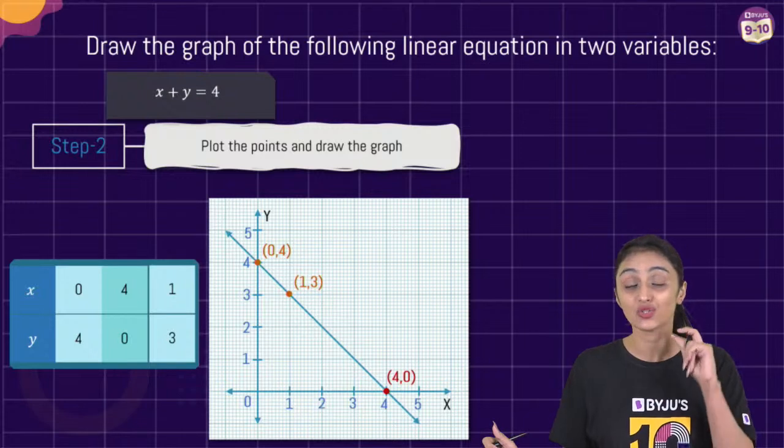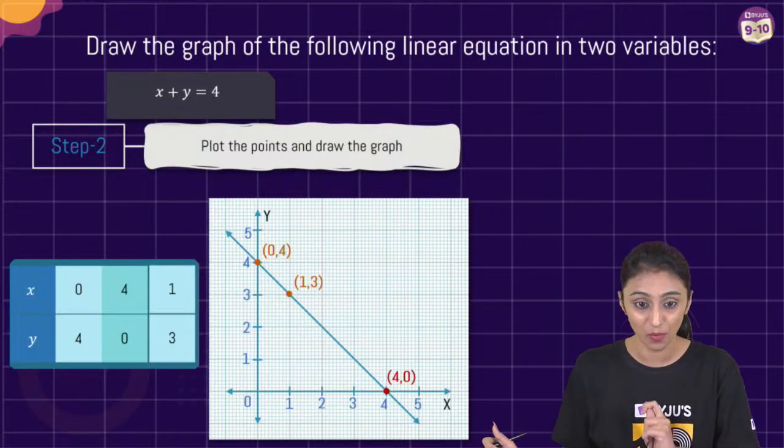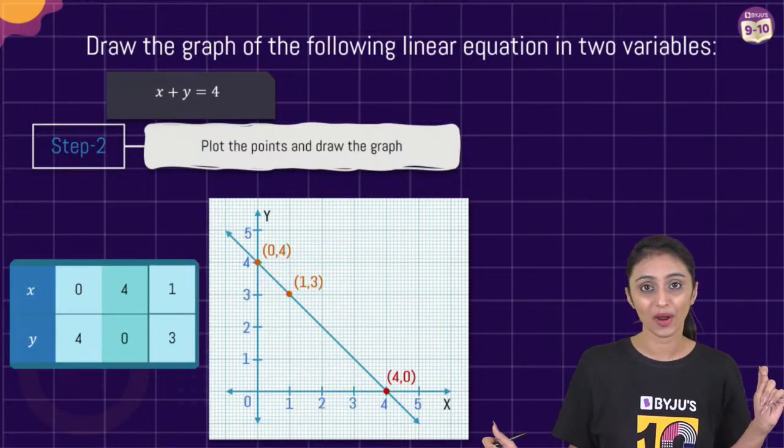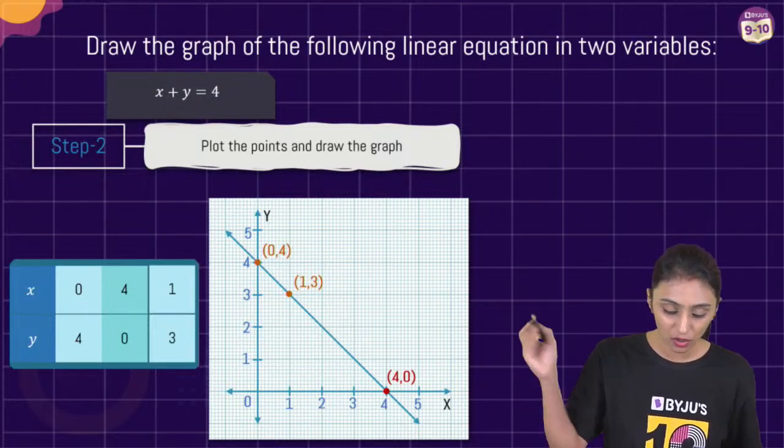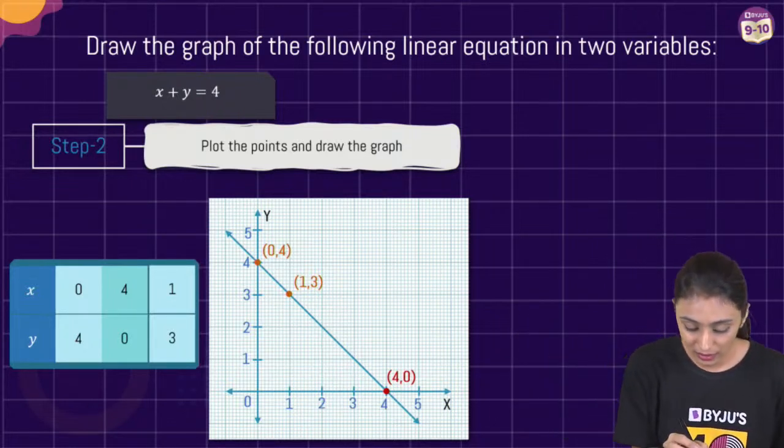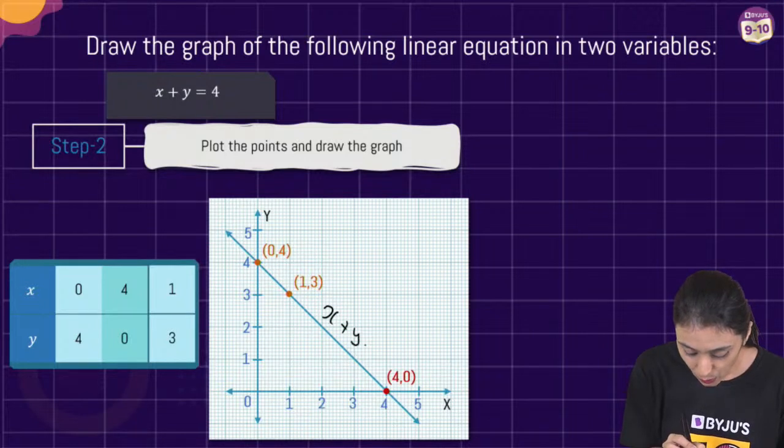The straight line has to pass through all of these 3 points. If it is passing through all the 3 points, then yes, your graph is correct. And always write the equation on the line here. X plus y equals 4, like this.